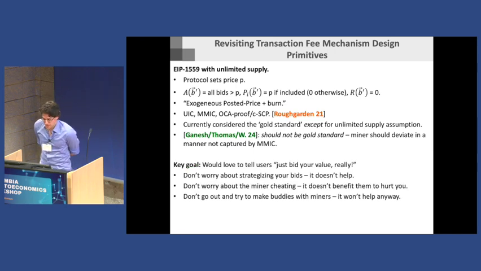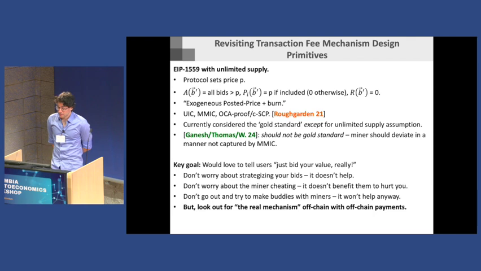OK, so through the informal lens, EIP 1559 still has these 3 ways of saying, don't strategize, don't worry, just bid your value. But maybe what we're pointing out is that you have to worry about a miner trying to do their own thing off-chain. They're not colluding with you off-chain, that will never help. But the miners doing their own thing off-chain to hijack their own auction in EIP 1559 is a real thing that you should be concerned about. And so I can't tell you just bid your value, ignore whatever's going on. You may need to look off-chain to find what's really going on.